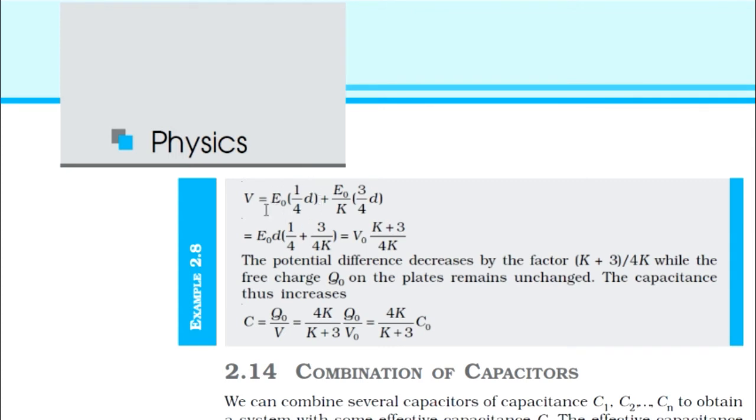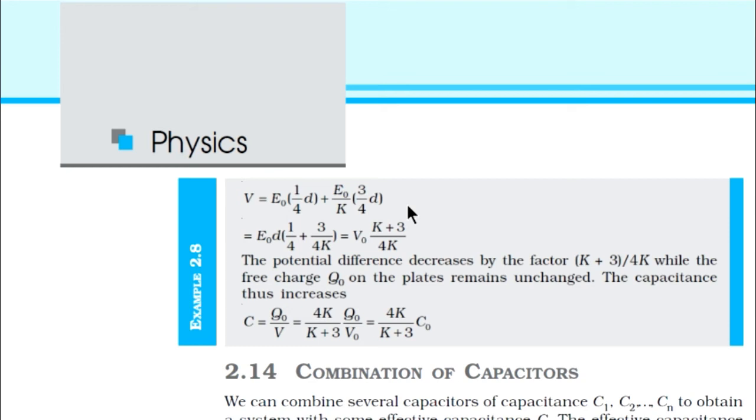At that time, V is equal to E0 into 1/4 D, plus the remaining 3/4 part with a dielectric medium. There, instead of E0 we need to write E. So E into 3/4 D, but that is E0 divided by K into 3/4 D. Now substitute in both cases. E0 and D are common and can be taken outside.